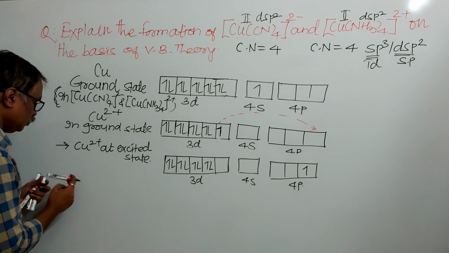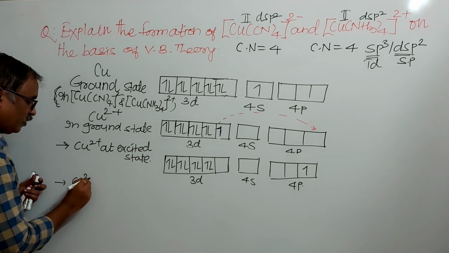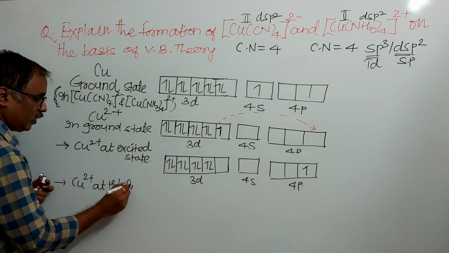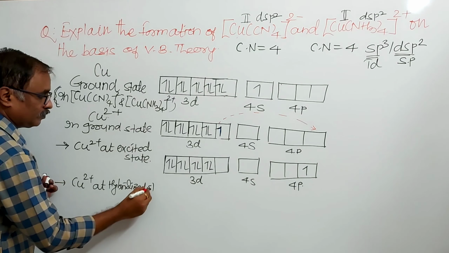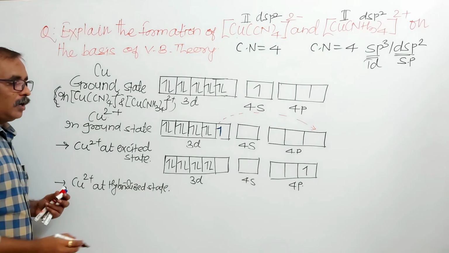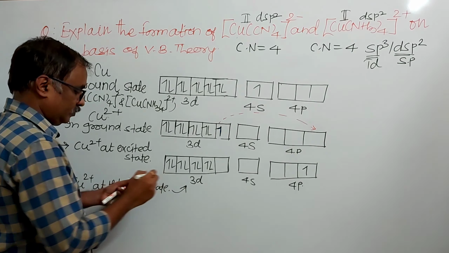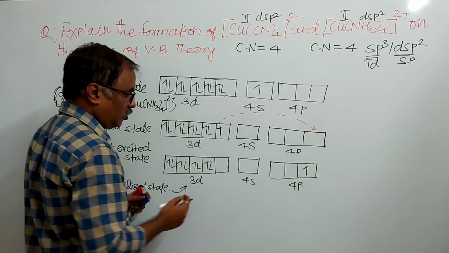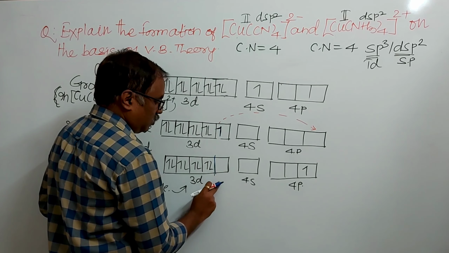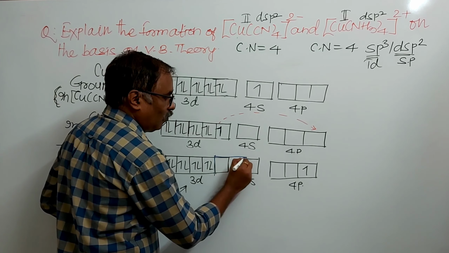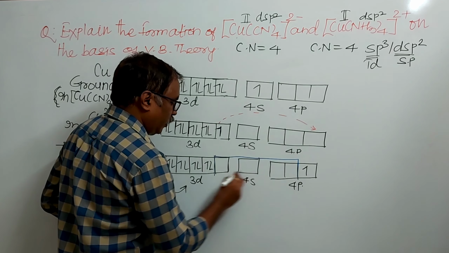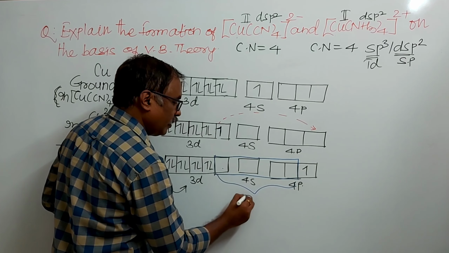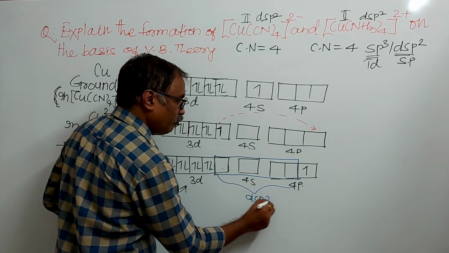Cu2+ at hybridized state. I will show here only the hybridized state. Mixing and recasting of what? Here the empty atomic orbitals: one 3d, one 4s, and two 4p. So this is what? dsp2.